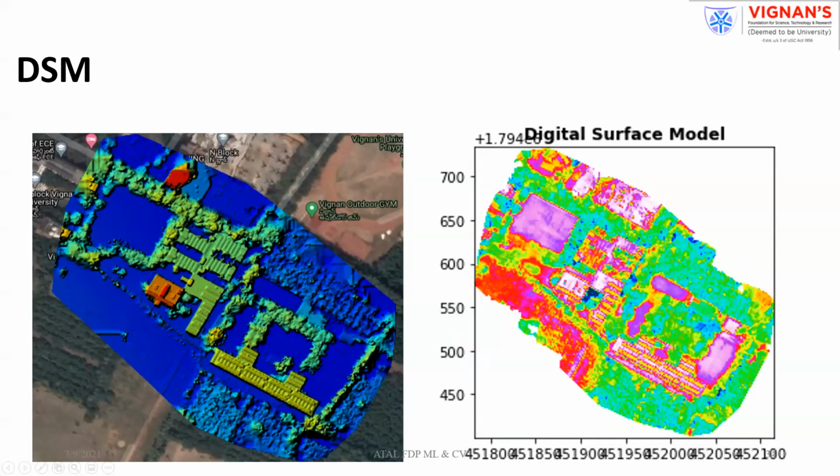And this we call a digital surface model. This model we created using OpenDroneMap. The same thing we tried in Python. We were nearly able to create the 2D and 3D models by using aerial data.